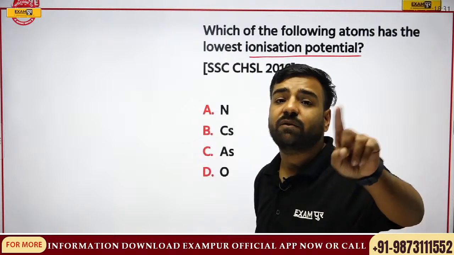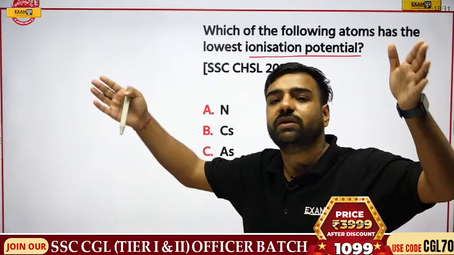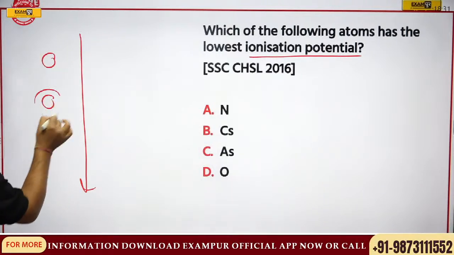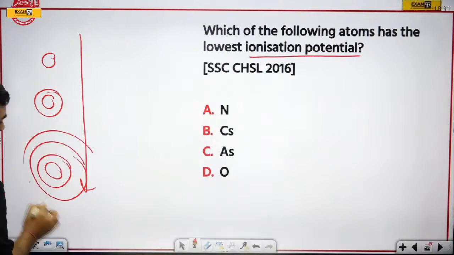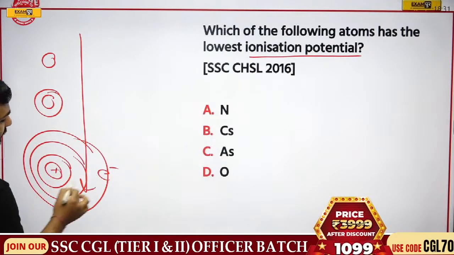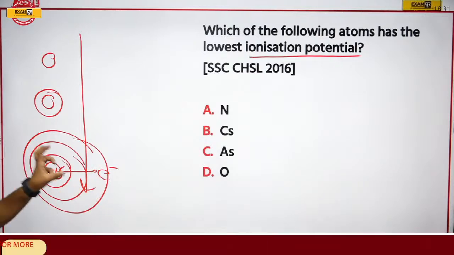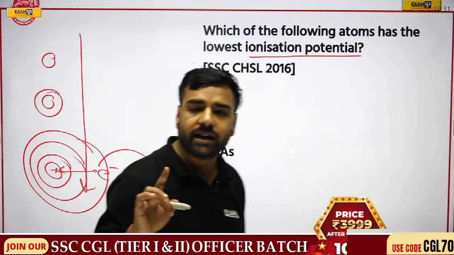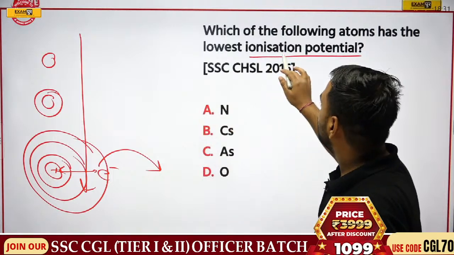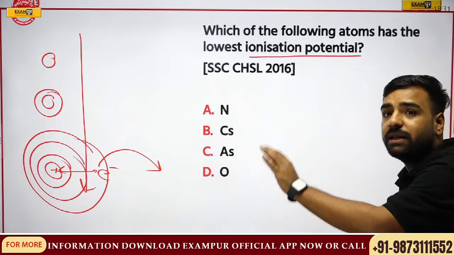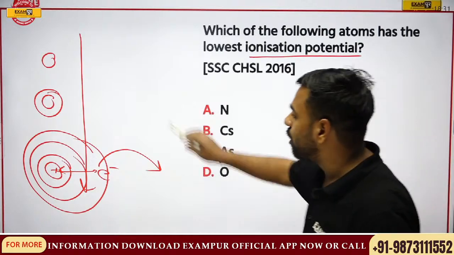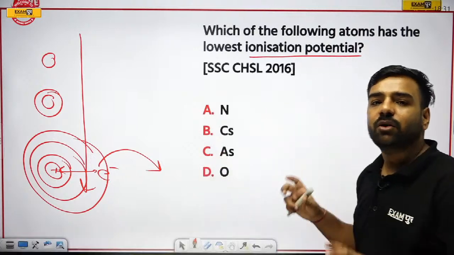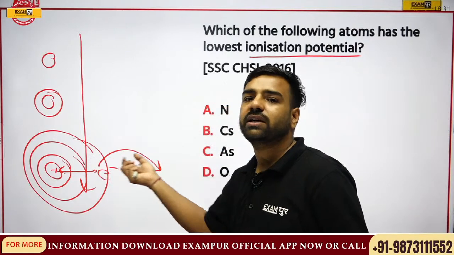I just gave you the example of a long distance relationship where we were talking about the number of shells. Just have a look. When I go from top to bottom, what is going to happen? The number of shells is going to increase. When the number of shells increases, there's a lesser force of attraction. And when there is a lesser force of attraction, these electrons can easily be taken out. Correct? So please remember, the lowest ionization potential will be at the bottom of the periodic table. From top to bottom, ionization potential decreases, because we require a lesser amount of energy to take out the electron.